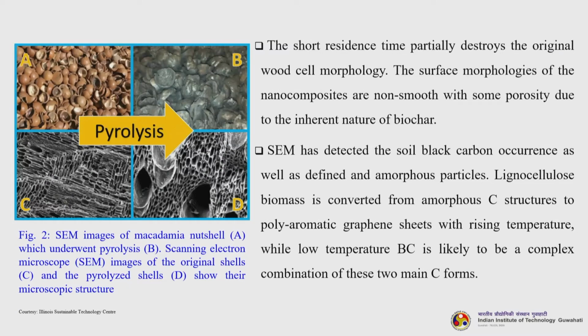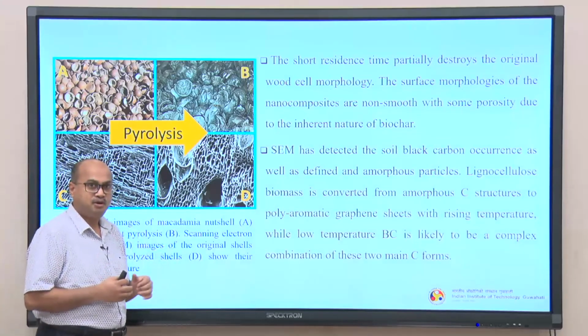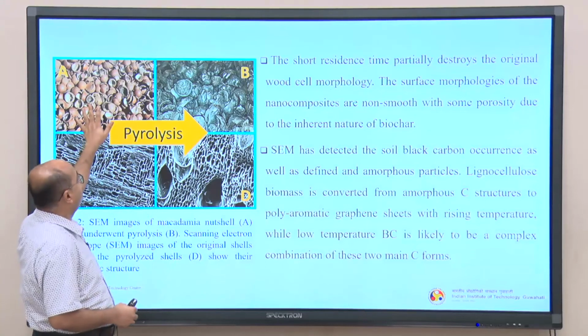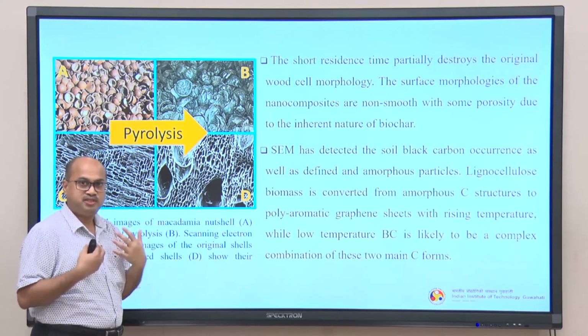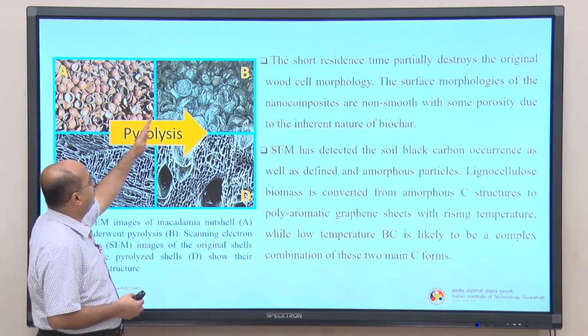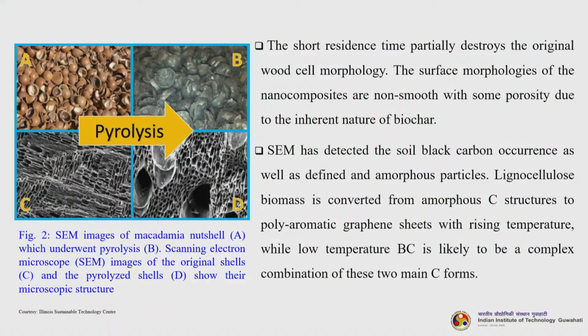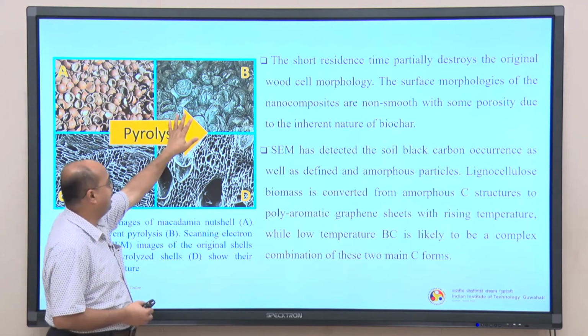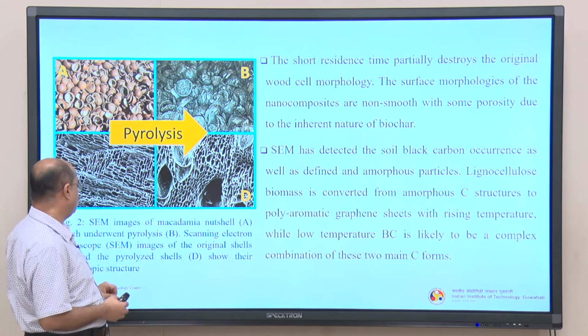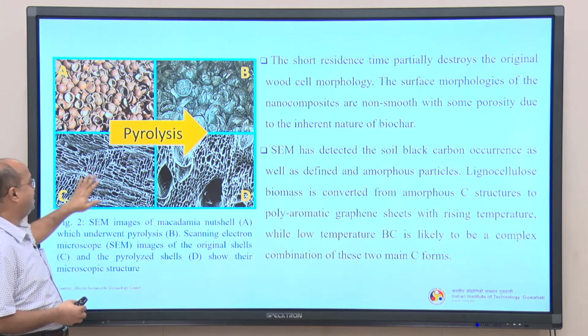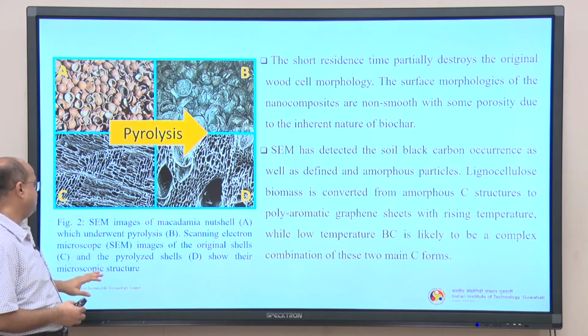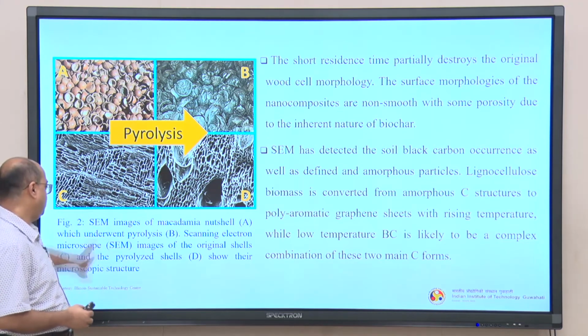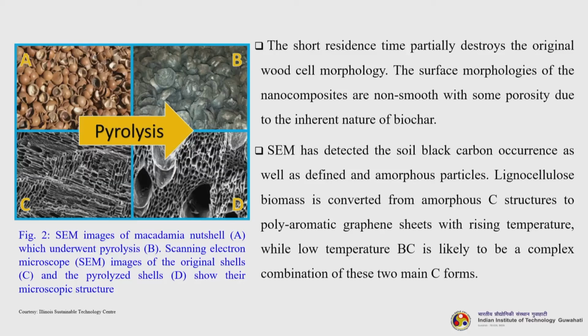So, this is a typical image of the SEM. You can see that this is the original macadamia nut shell, okay, which was used to prepare the biochar. Then B is actually after the pyrolysis, okay, the biochar is produced. This is the original feedstock, this is after the pyrolysis the biochar is produced, then this is the original cells of the scanning electron microscopic image, and this is the inner view. So, from here you can understand how the scanning electron micrograph of a biochar looks like.